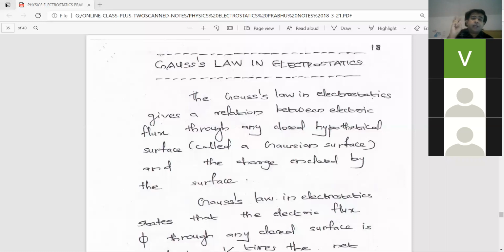The remaining 2 applications are in the next scanned copy, from the first chapter of electrostatics, which is the last 2 applications of Gauss's law. I will share that today. Please take a printout immediately and keep it with you, so that once we finish this first application, we start the next application after the class test.